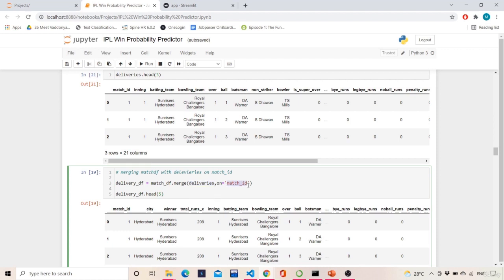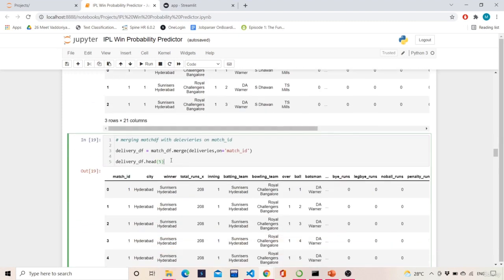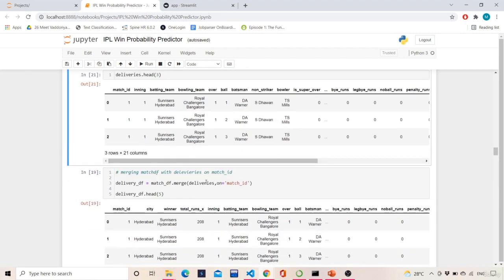On match ID. Why match ID? Because match ID is common in both the deliveries data frame and the match data frame, right? Everything I'm storing as the result of this merge, I'm storing in this delivery data frame. Here I had 21 columns, and now I will have 24 columns because 3 columns of this are getting added to this, right?